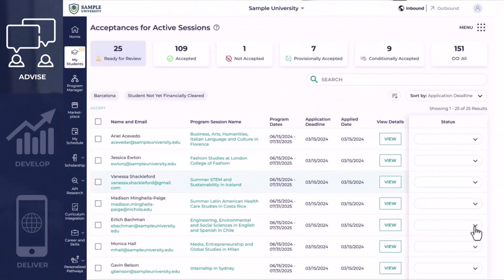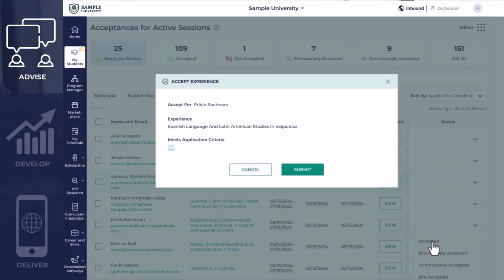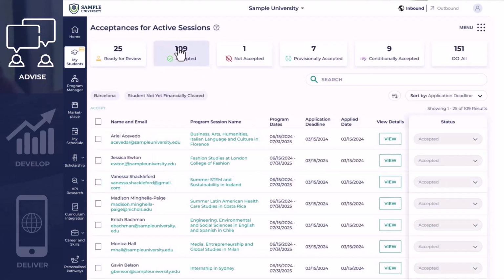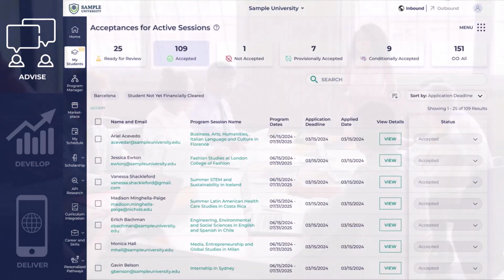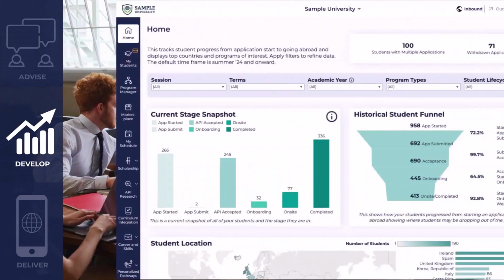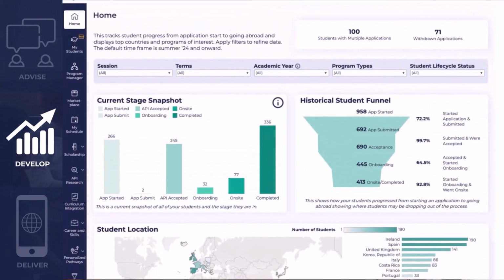Track advising and identify trends in student demand to expand your reach and include more students in experiential learning than ever before, with unique reporting tools and data visualizations within the platform. Use student demand data to inform program development to reach new students.